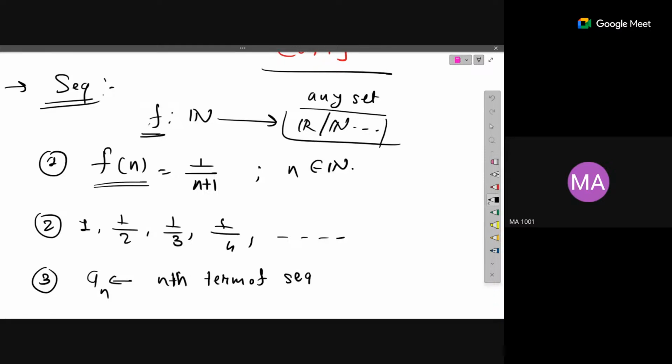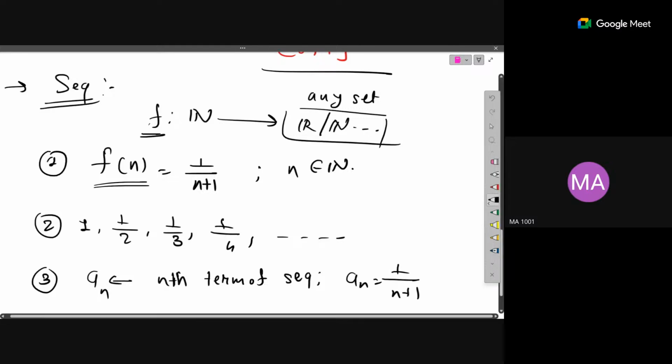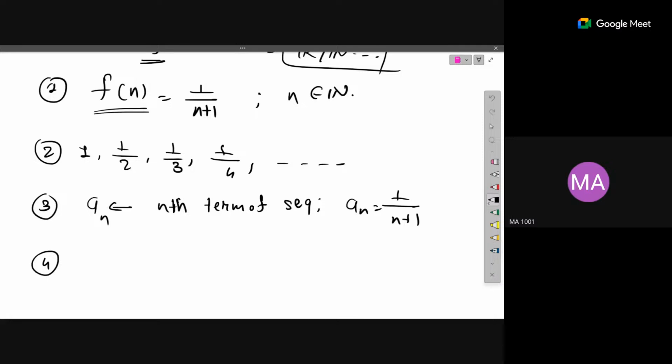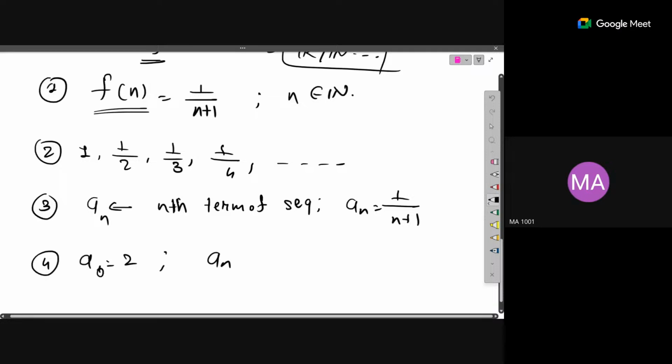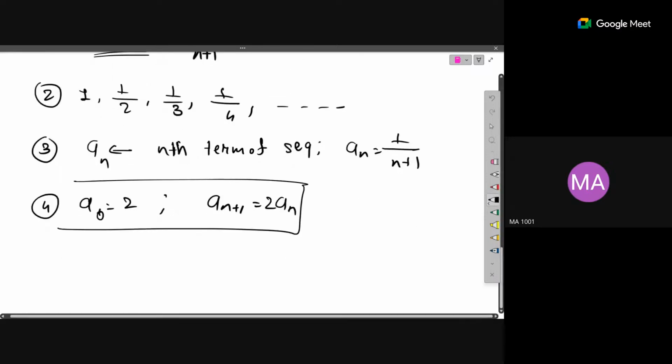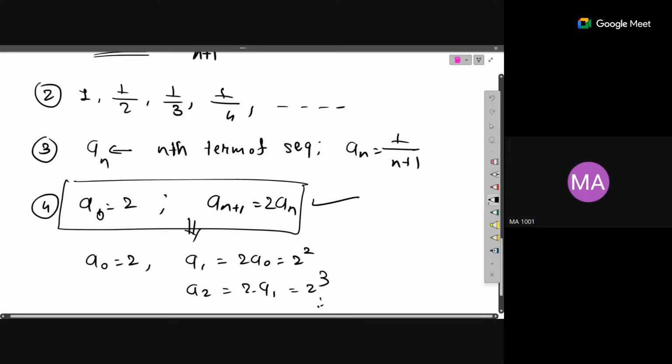So you can also give the expression for the nth term of the sequence and define your sequence, that a_n is nothing but 1 upon n plus 1. And one more way to represent a sequence is the recursion form. Recursion form means you give a relation between the next term and the previous term. For example, I'll say that a0 is equal to 2, and a_(n+1) is nothing but 2 multiplied by a_n. So using these two things, we can define a sequence. The sequence will be a0 equal to 2, a1 will be 2 into a0, which is 2 square, a2 will be 2 into a1, which is 2 cube, and so on. This type of form is known as the recursion form of sequences.